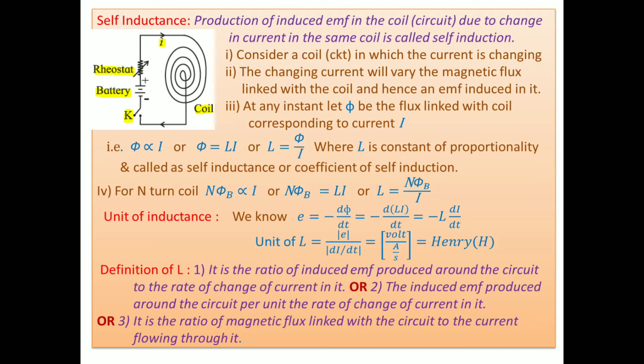The changing current will vary the magnetic flux linked with the coil, and hence an EMF is induced in it. At any instant, let phi be the flux linked with the coil corresponding to current I. Then it is seen that the magnetic flux is directly proportional to the current. Meaning more the current, more the field, more the flux. More the lines of force, more the flux.